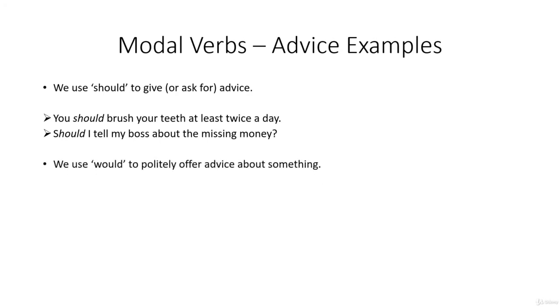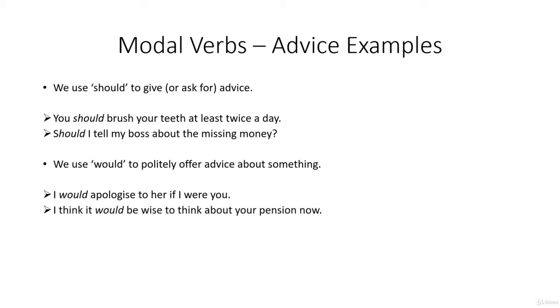We use would to politely offer advice about something. I would apologize to her if I were you. He's really suggesting you should apologize, but he's phrasing it in a polite way. I think it would be wise to think about your pension now.